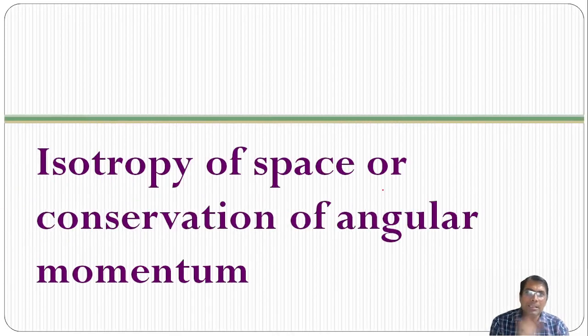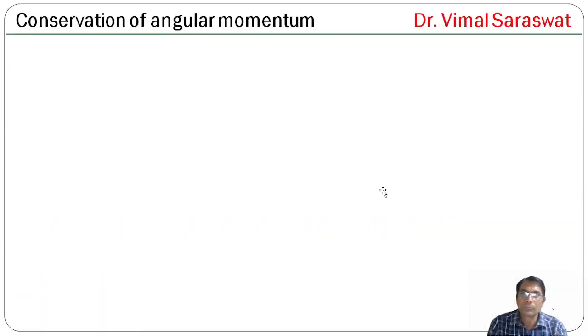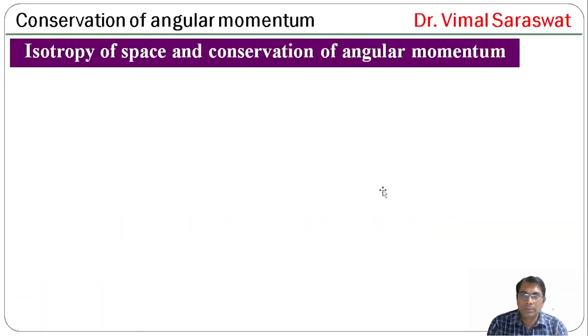Now next one is isotropy of space or conservation of angular momentum. What is the law of conservation of angular momentum? In the absence of external torque, the total angular momentum of the system remains constant. Now, isotropy of space and conservation of angular momentum.